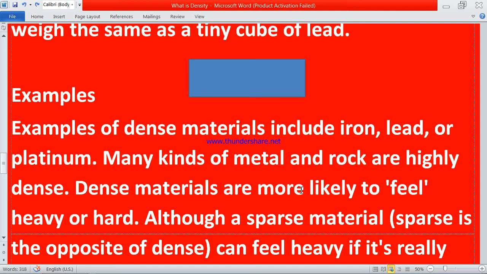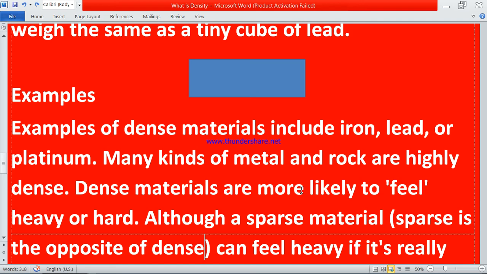Now, what is a sparse material? Sparse is the opposite of dense. The students who have studied English, the students of class 7, must have studied opposites or antonyms.